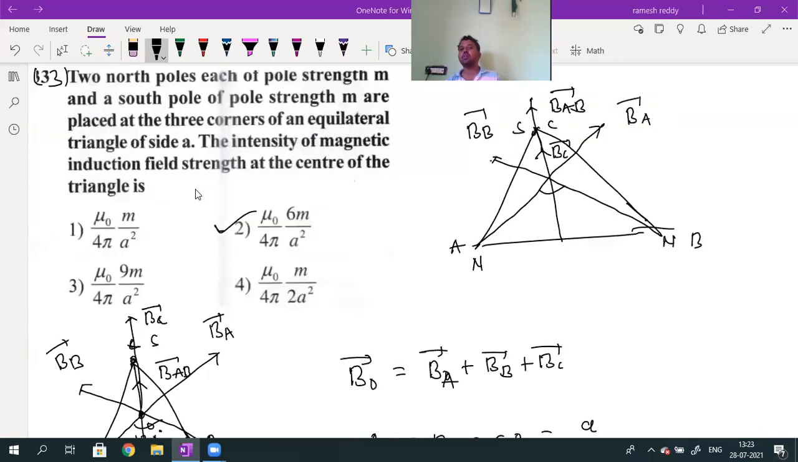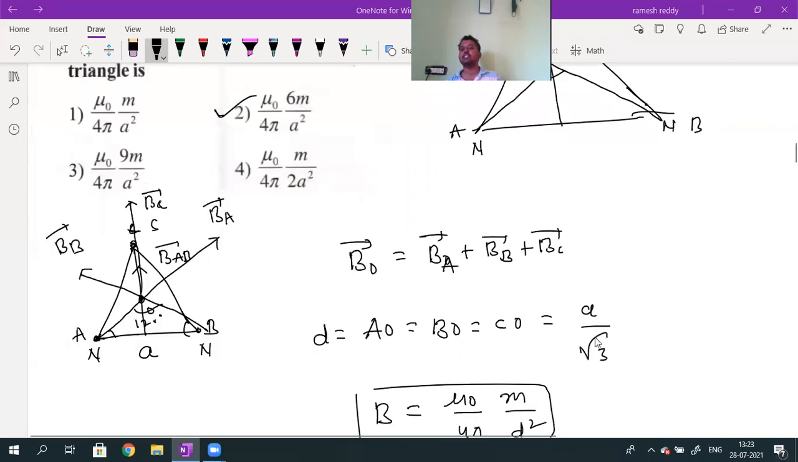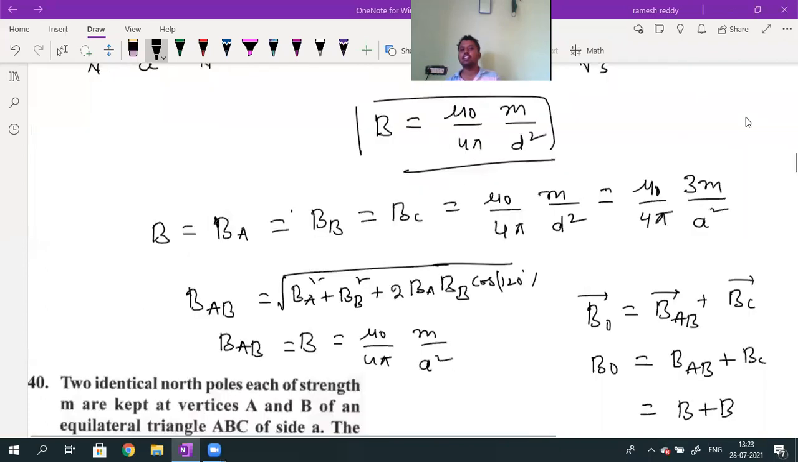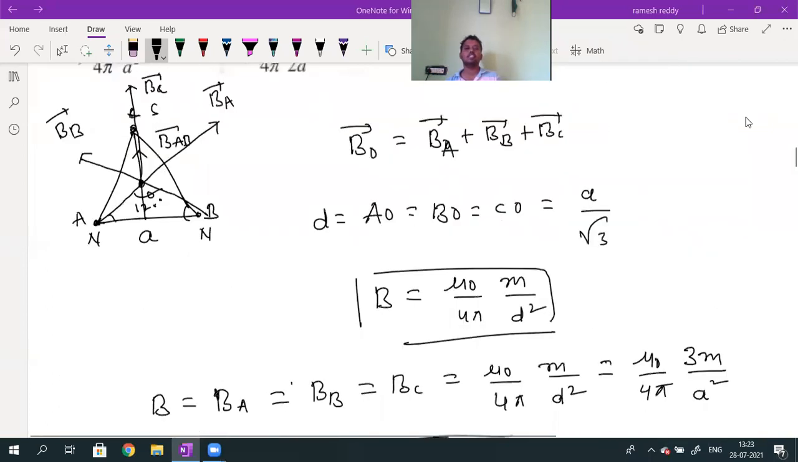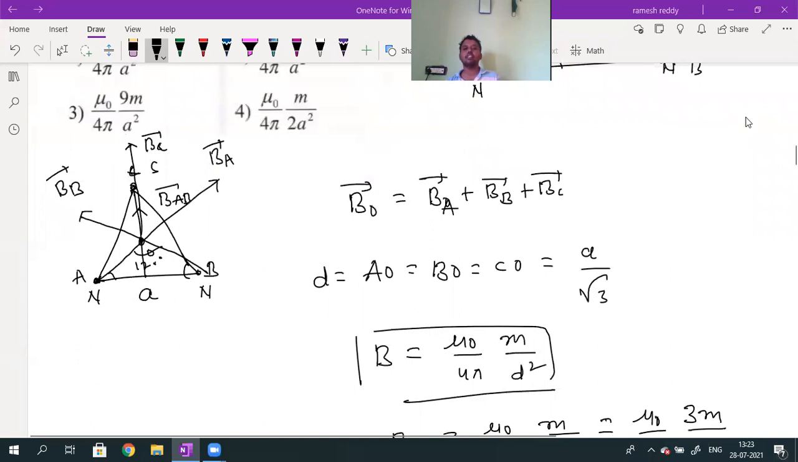Have you taken a by root 3? What is the distance of each vertex from the centroid in an equilateral triangle? Someone is asking about the third step. What is the third step? Here the third step is magnetic field induction. I will tell you how it is a by root 3.